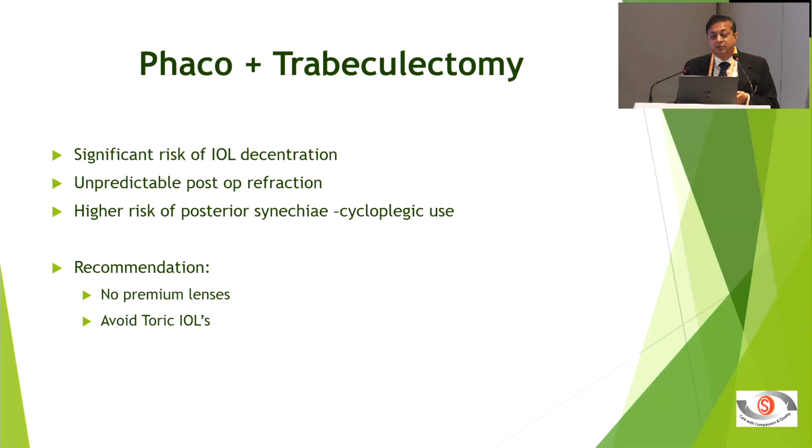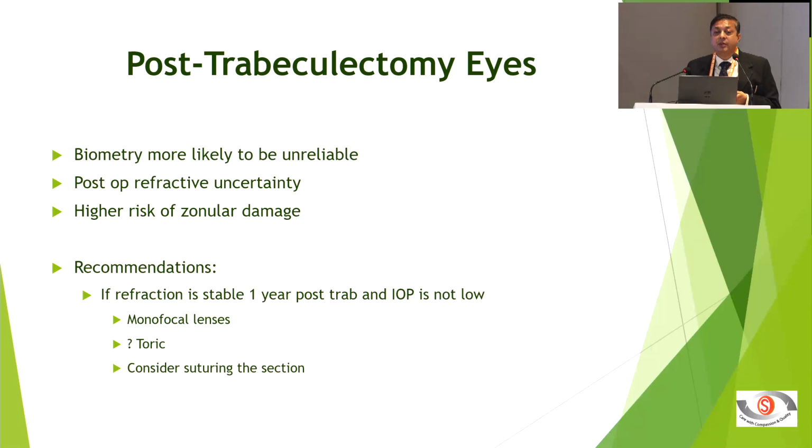If you are doing combined surgery, I would not recommend toric IOL because the IOL can get rotated and things become more difficult to manage. So use monofocal lenses if you are doing combined surgery. Post trabeculectomy, if the eye is stable, you can think of toric IOL, but you have to be careful because I had a bad experience in a couple of patients, even where I had done the trab 1 year ago. So you have to be careful. If you are doing angle closure post trab, you may get surprises. So I would avoid it anyway.